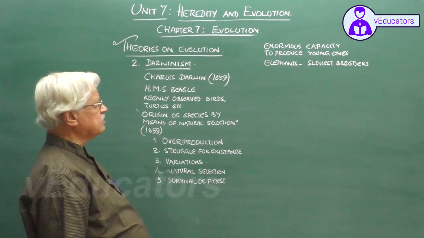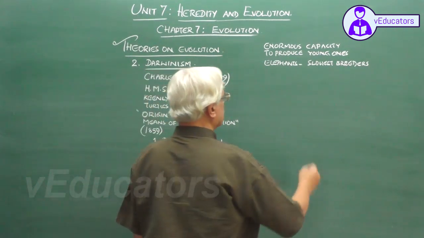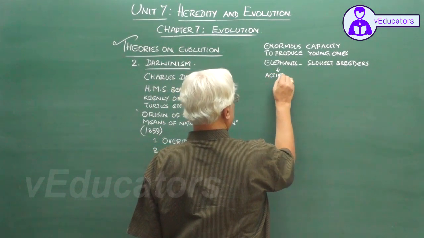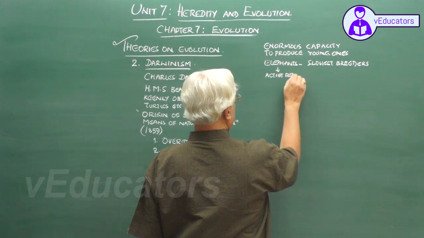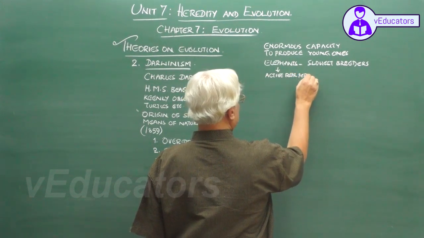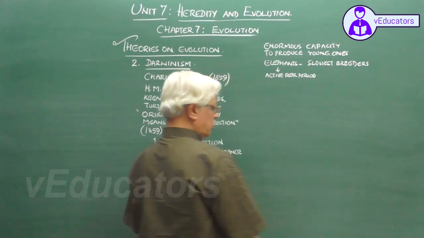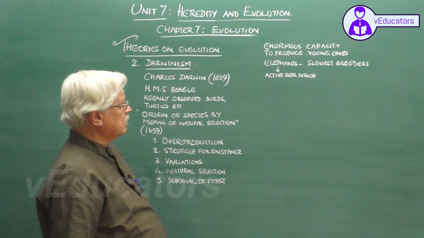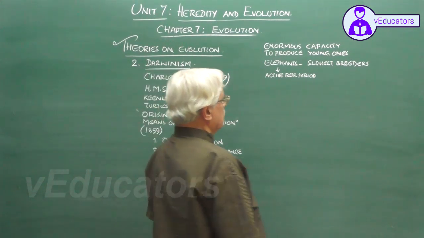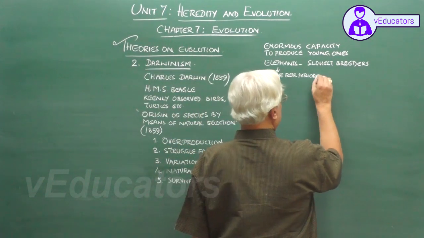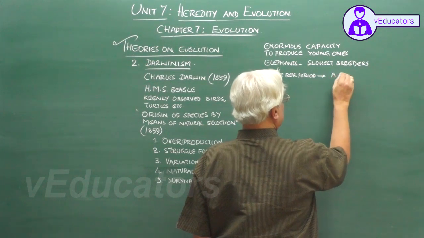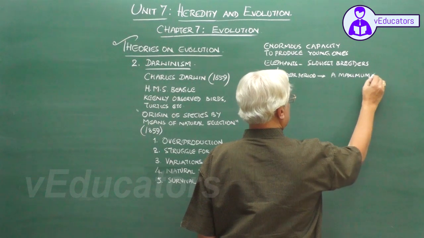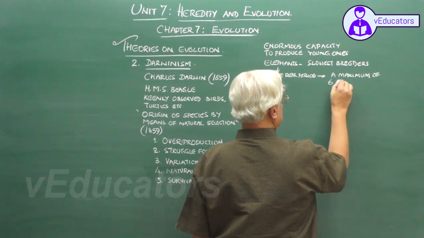A pair of elephants, a male and a female, during their active reproductive period lasting for about 30 to 40 years, may produce a maximum of 6 offspring.